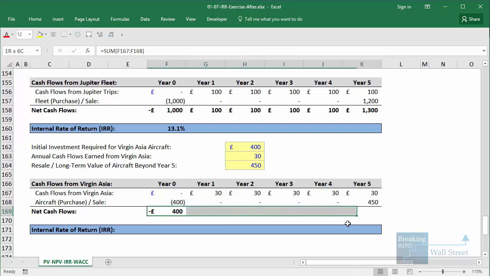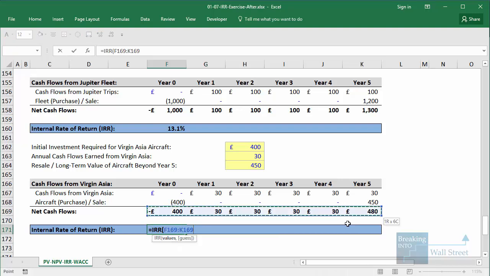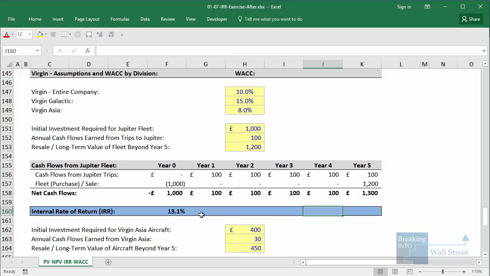Then we can sum up the net cash flows, and then we can calculate IRR with the built-in IRR function. And so we get to 9.6%. In this case, the decision-making is pretty simple. The 13.1% here, although it's higher than the WACC for the entire company, it's actually lower than WACC for Virgin Galactic. So this opportunity with these numbers doesn't make sense to pursue.